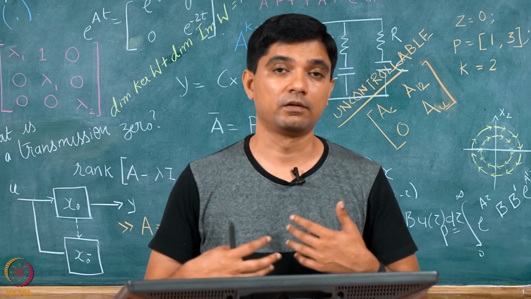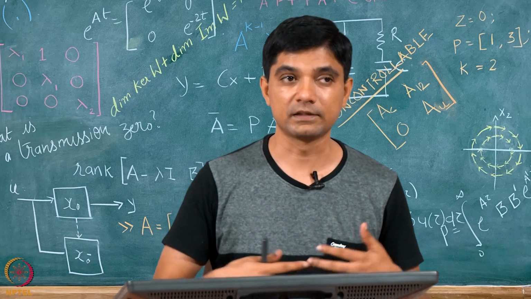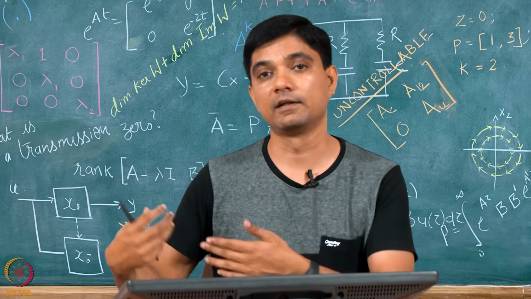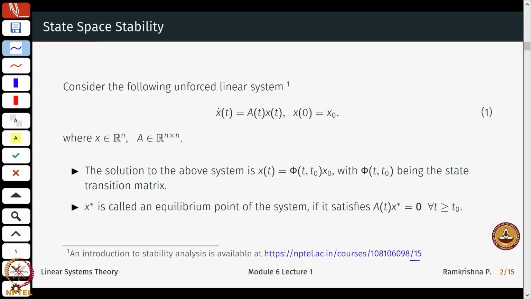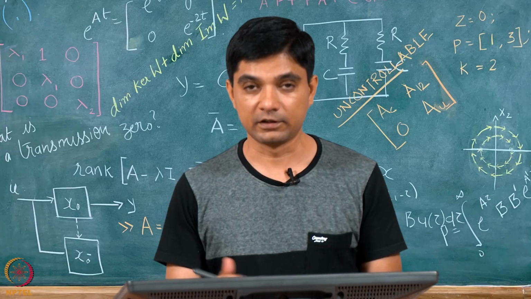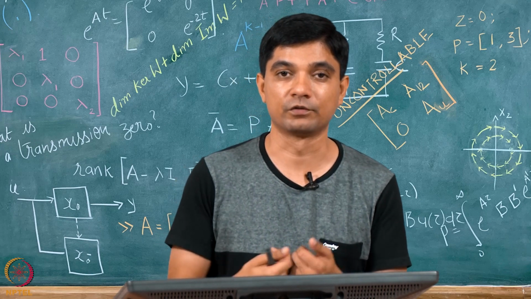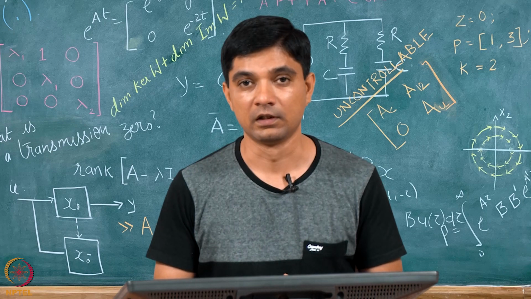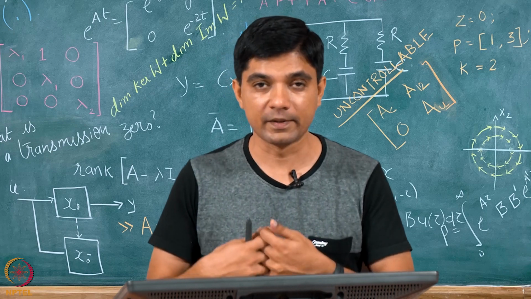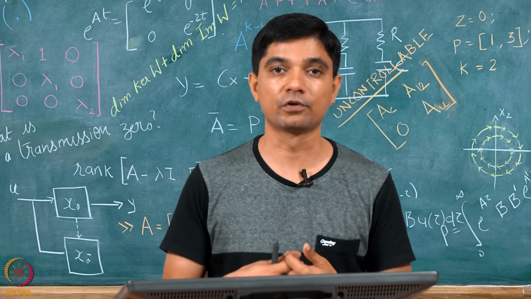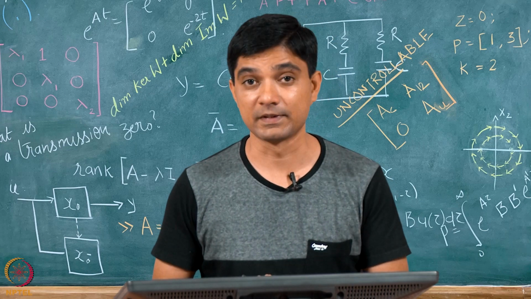We will not revisit those things. If you are interested, you can go back to one of my earlier lectures listed here, to get a little warm up on the BIBO notion of stability, the bounded input, bounded output notion of stability. I will not elaborate that, but here what we will essentially focus on is the state space stability,